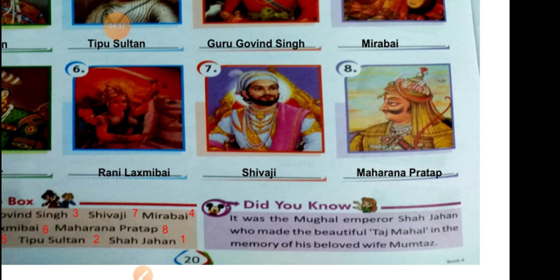Okay my dear students, the Taj Mahal is in memory of his wife, beloved wife Mumtaz. Mughal Empire, Shahjahan made the beautiful Taj Mahal.